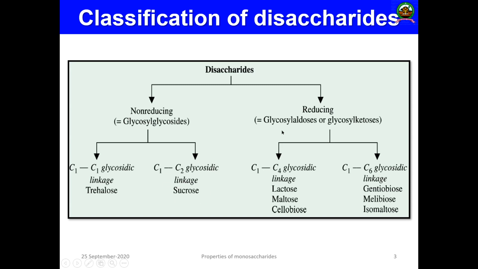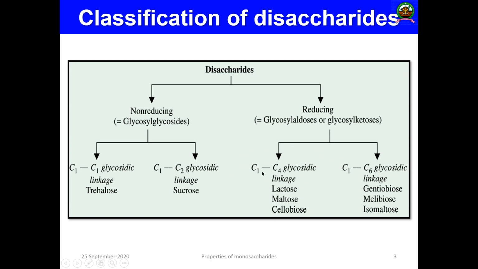Then the reducing disaccharides are classified into two groups based on their glycosidic linkage. One is the C1 to C4 glycosidic linkage, then the C1 to C6 glycosidic linkage. Most of the glycosidic linkages are of the C1 to C4 type. Examples are lactose, maltose, and cellobiose.